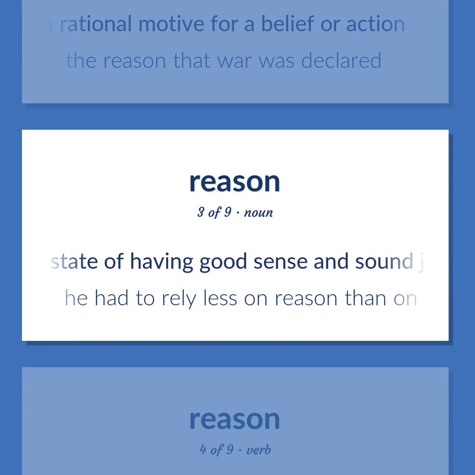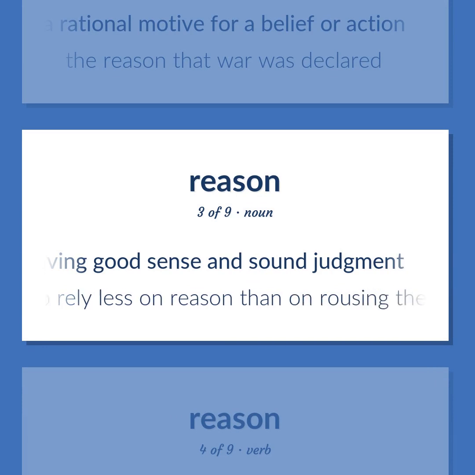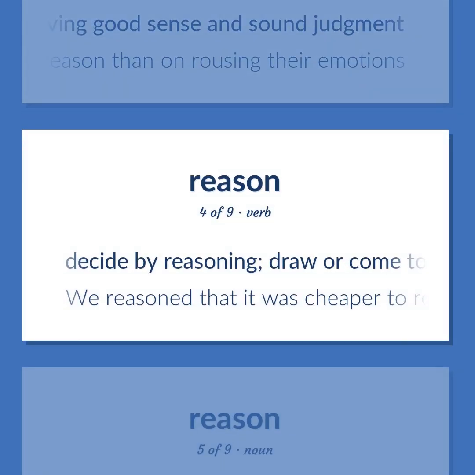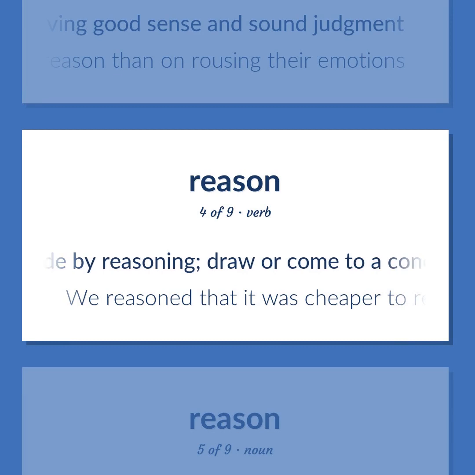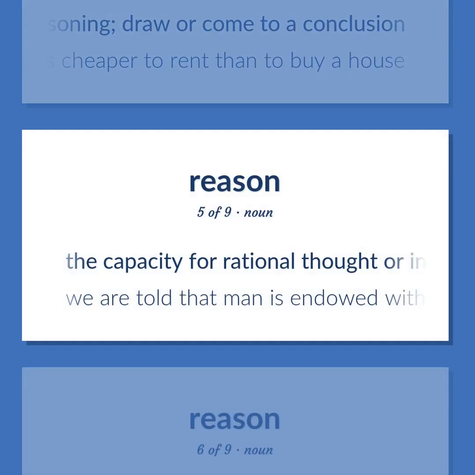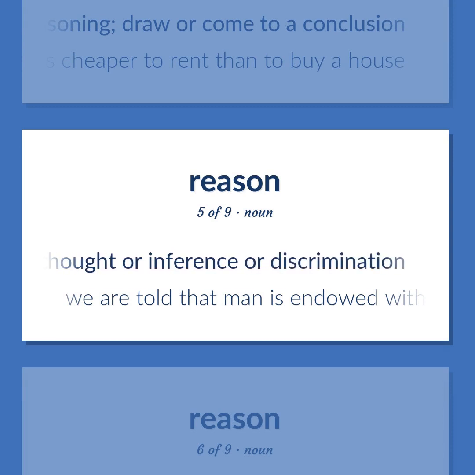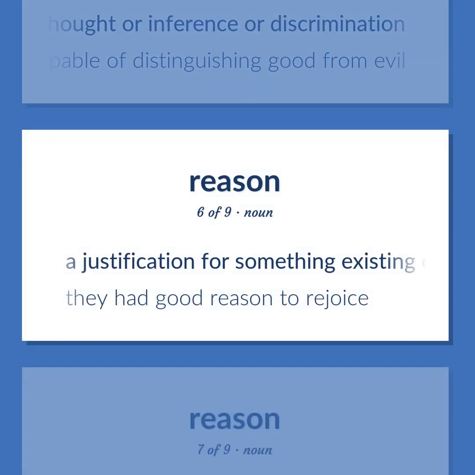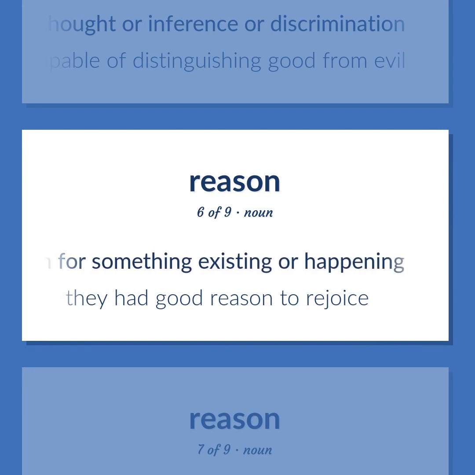The state of having good sense and sound judgment. He had to rely less on reason than on rousing their emotions. Decide by reasoning. Draw or come to a conclusion. We reasoned that it was cheaper to rent than to buy a house. The capacity for rational thought or inference or discrimination. We are told that man is endowed with reason and capable of distinguishing good from evil. A justification for something existing or happening. They had good reason to rejoice.